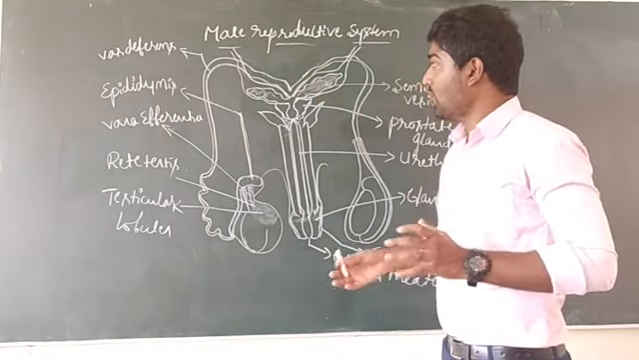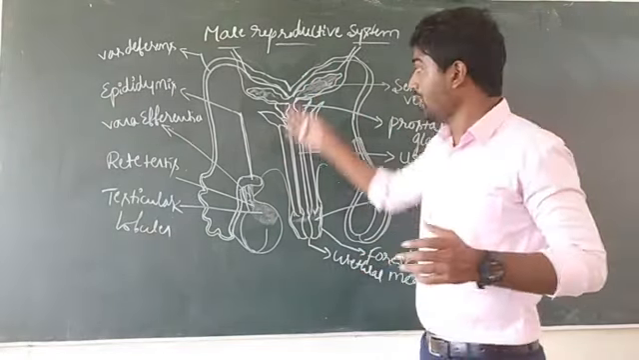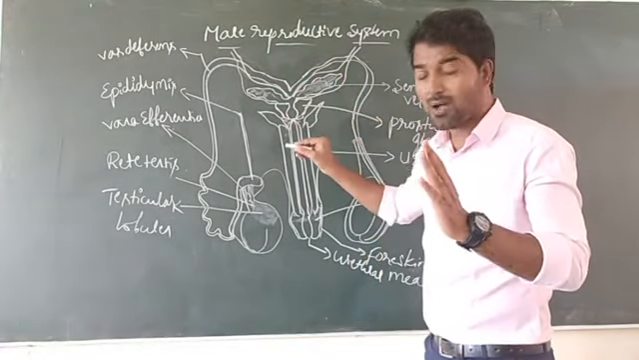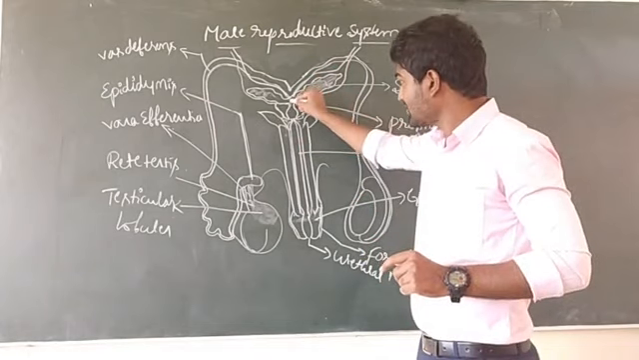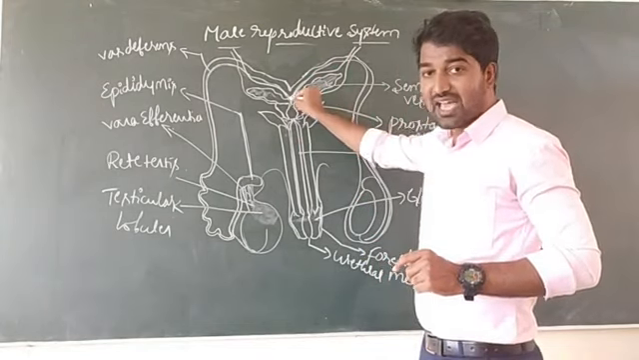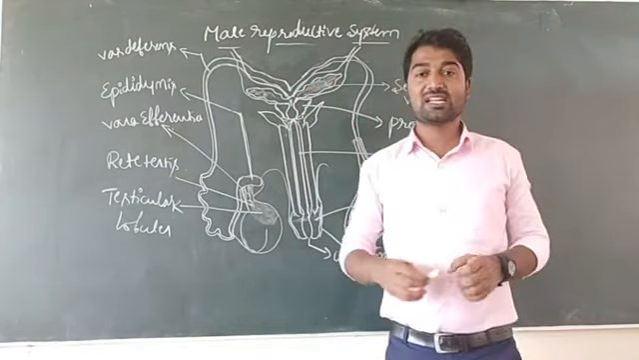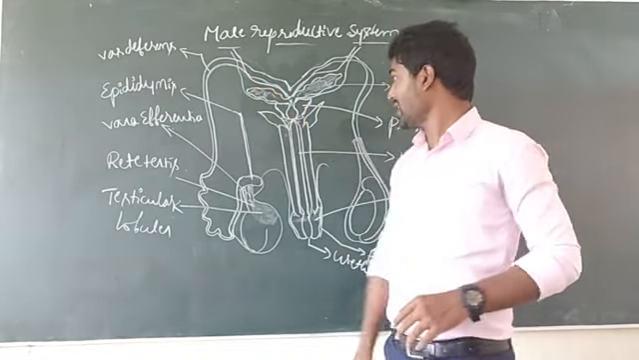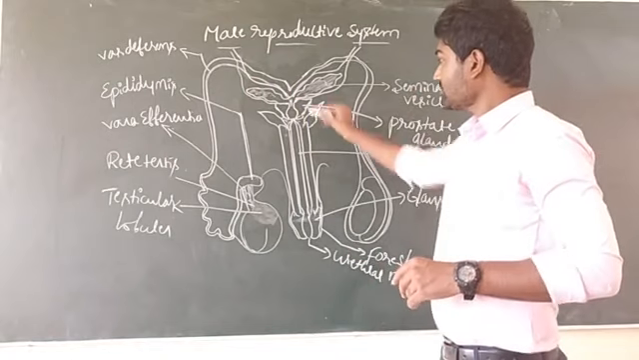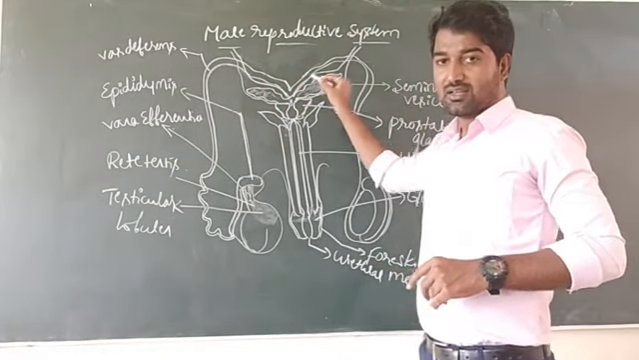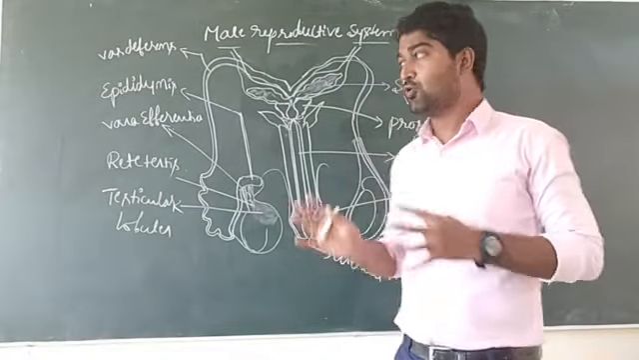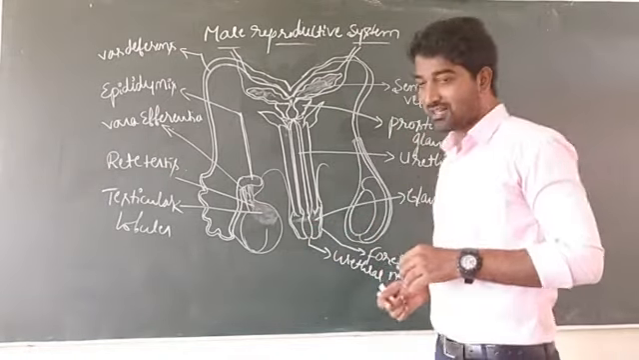And now the vas deferens joins with the seminal vesicles to form another duct. This duct is known as the ejaculatory duct. This is responsible for sperm ejaculation. Okay, and now the seminal vesicles are important glands present in the human male reproductive system.